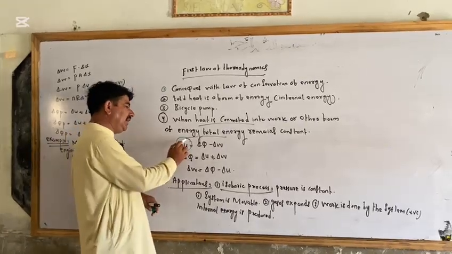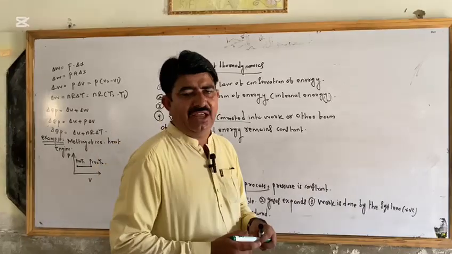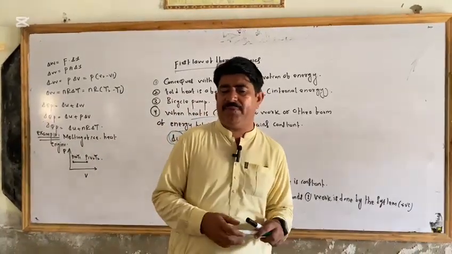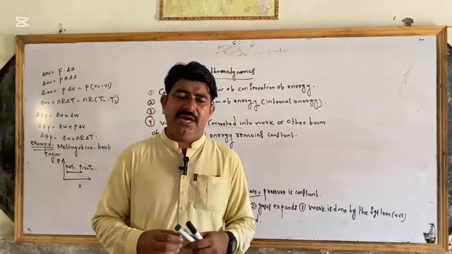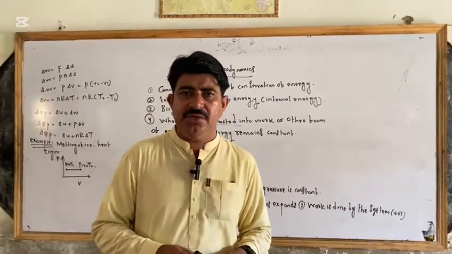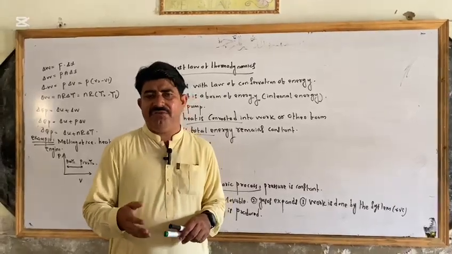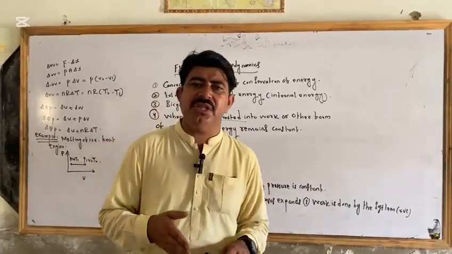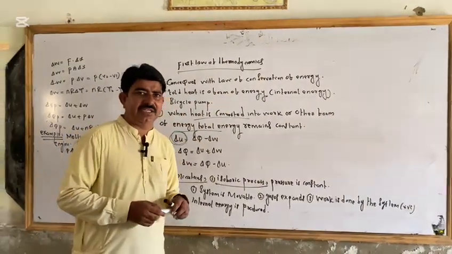You must know that delta U is internal energy. Internal energy depends upon temperature. If temperature increases, then U also increases, and delta U is positive. If temperature decreases, U decreases, and then delta U will be negative. If temperature is constant, U is constant, and delta U is equal to 0. Delta U is the internal energy of the system.